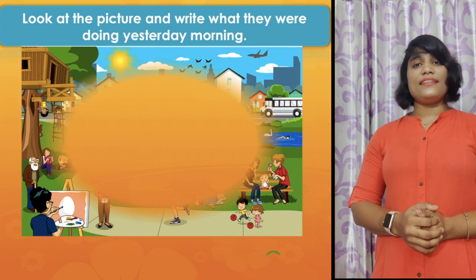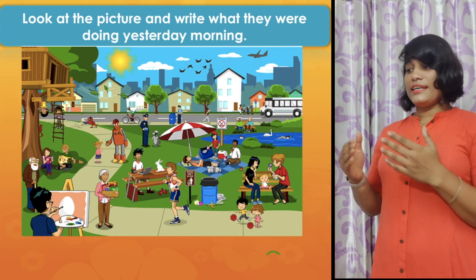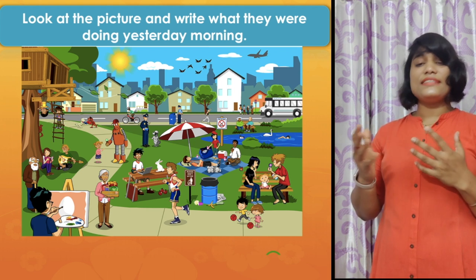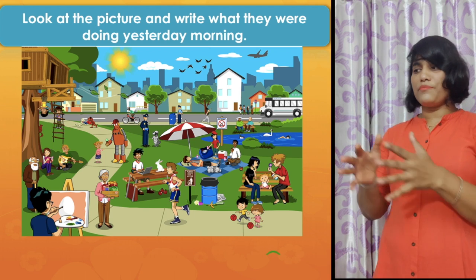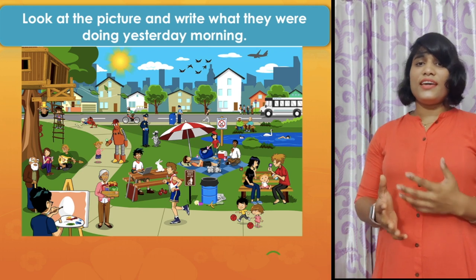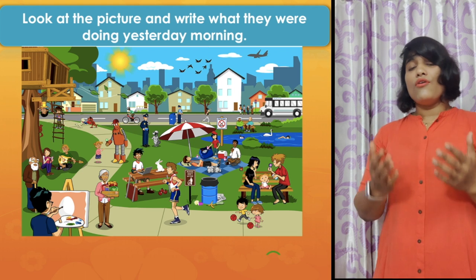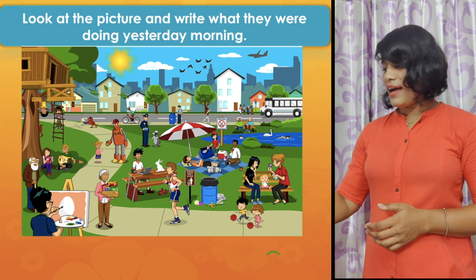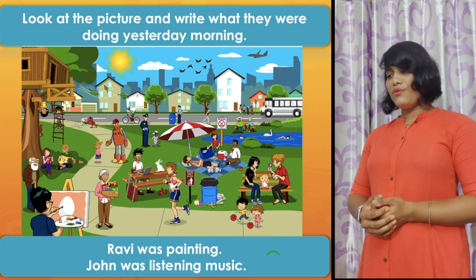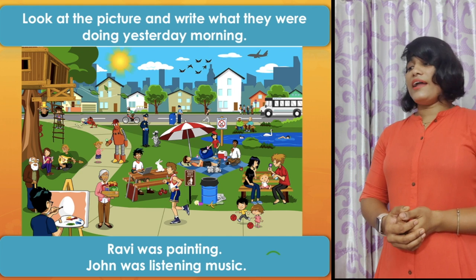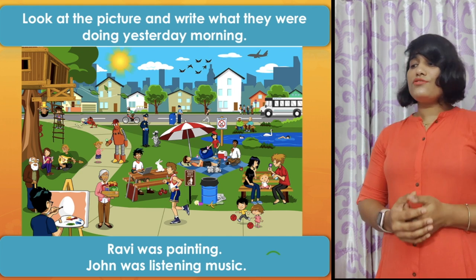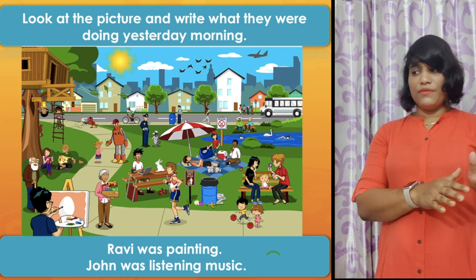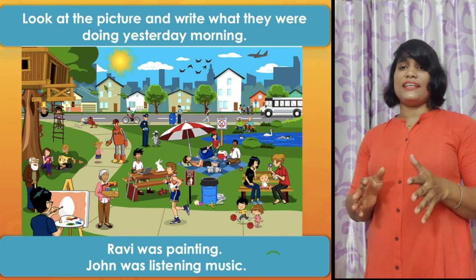And this is another task for you. Just look at the picture, and this picture is about yesterday morning. This is a picture of a park. Some people are there, they are doing different things. You have to write in your own words: what were they doing yesterday morning? Try to do that. I have already prepared two for you. That is, Ravi was painting and John was listening to music. So like this, you have to follow the structure from the rest of the video and write as many sentences as you can.